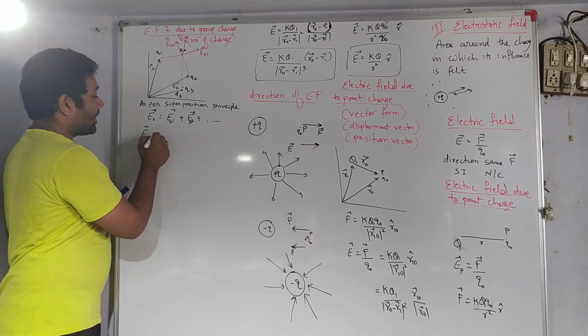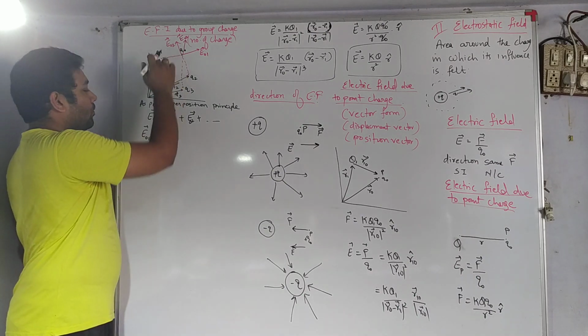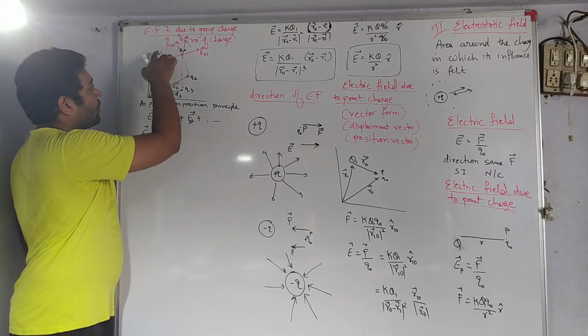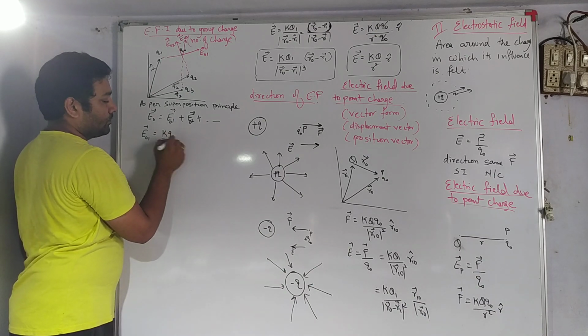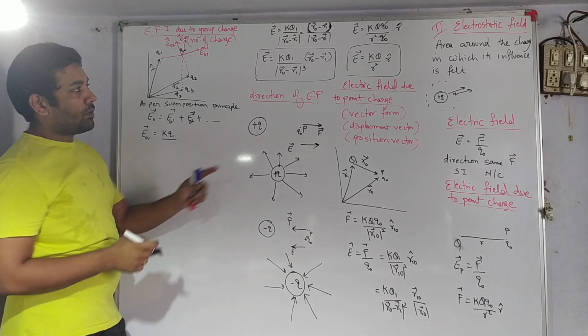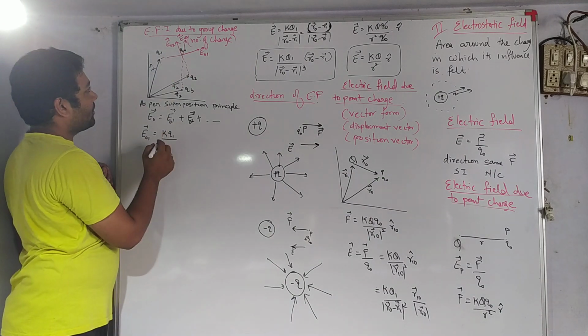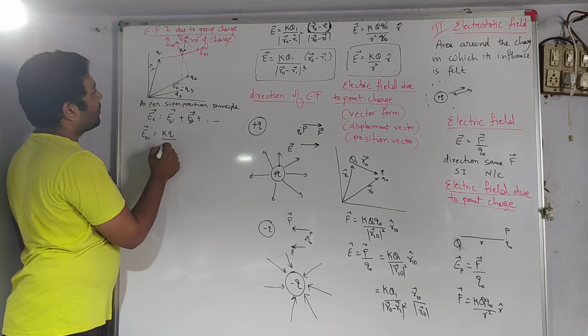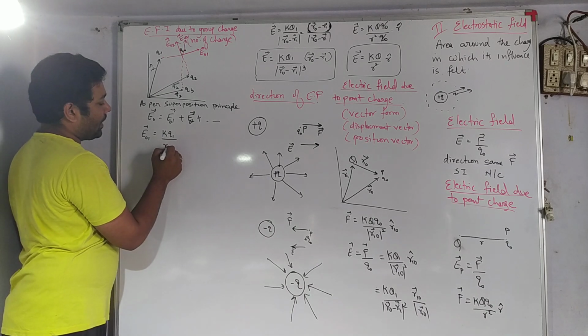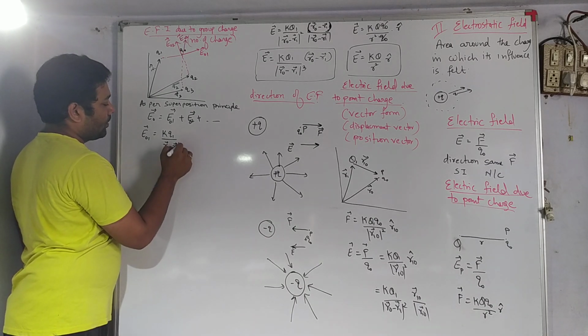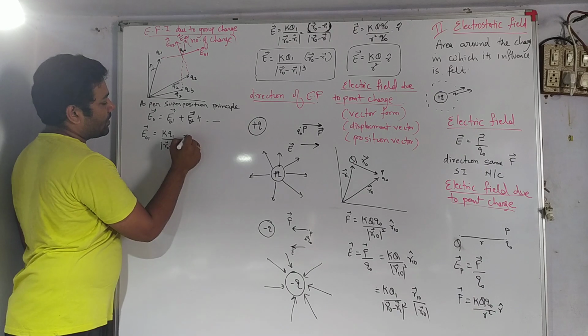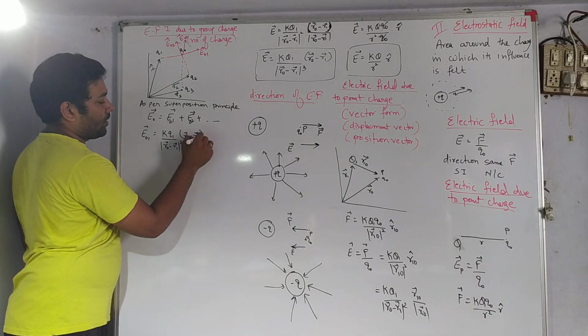It will be K Q1, right? The electric field intensity formula is KQ by R square. So K Q1 times the displacement vector, R0 minus R1 whole cube, times the vector R0 minus R1.